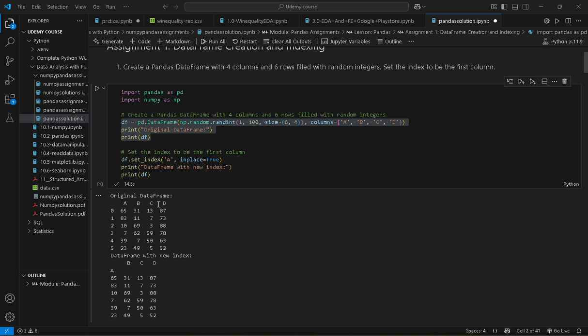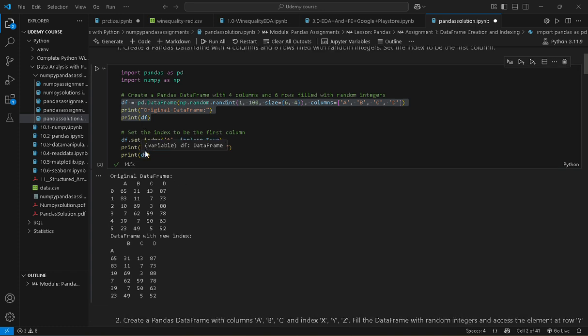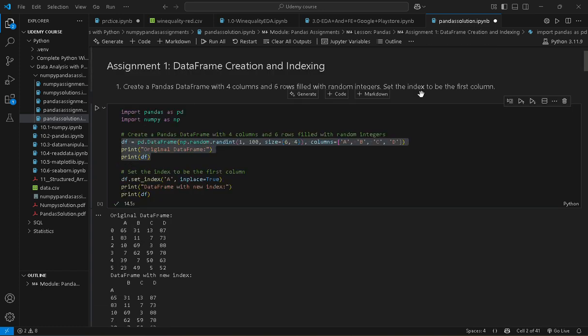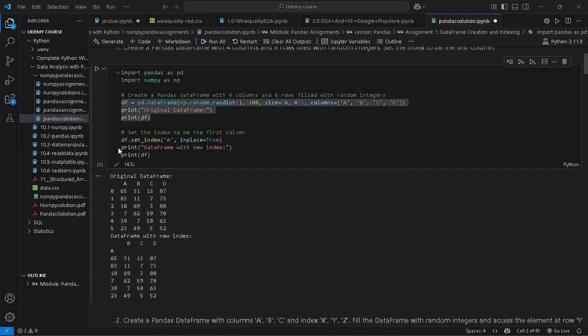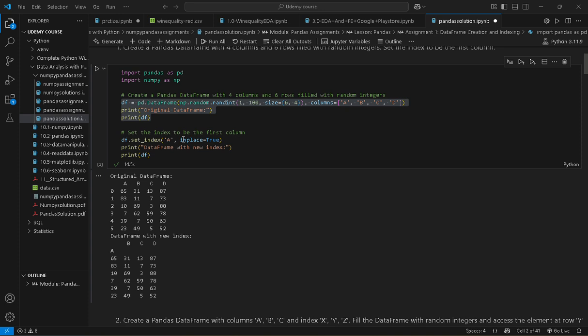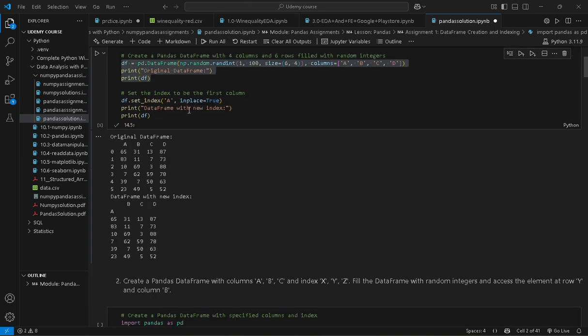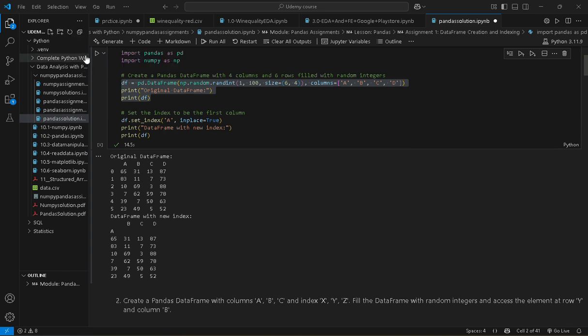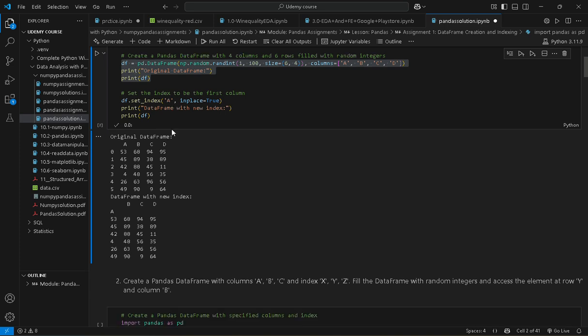So this is our original data frame, and in this question we have to set the index to be the first column. So df.set_index is our built-in function, with 'a' and inplace=True. Here inplace=True means that when we have a Python data frame and we have to set the column index as a, then we use inplace equal to True. So this is our output.